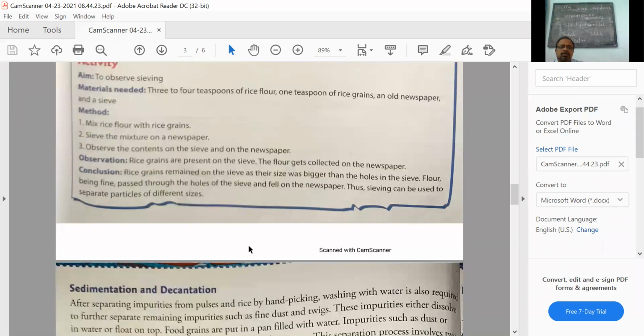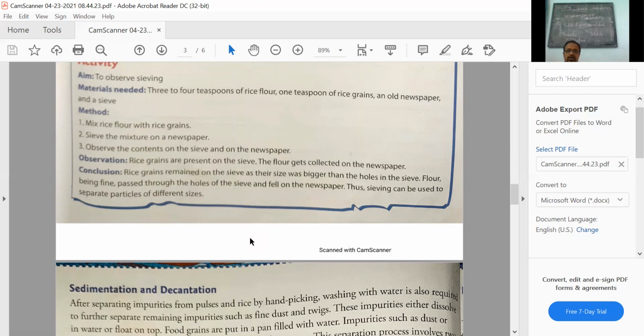Now the next method, sedimentation and decantation. With sedimentation and decantation we come to solid-liquid mixtures. One component is a solid, one is a liquid, and these are again insoluble particles. Soluble particles, for example a sugar solution, will not settle down if you keep it. Why? Because it is dissolved in the water.